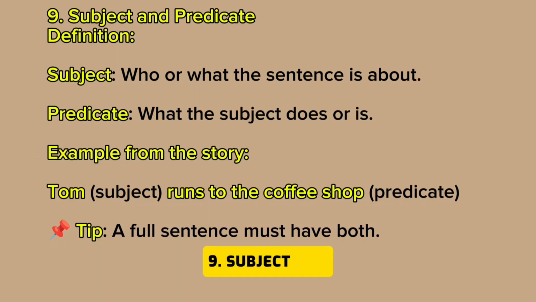9. Subject and predicate. Definition: Subject: who or what the sentence is about. Predicate: what the subject does or is. Example from the story: Tom, subject, runs to the coffee shop, predicate. Tip: a full sentence must have both.